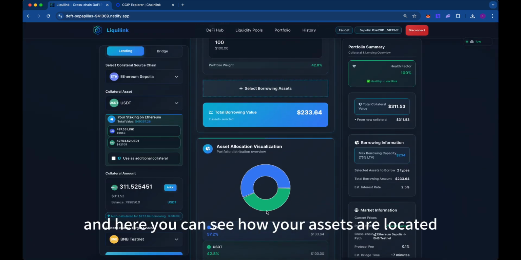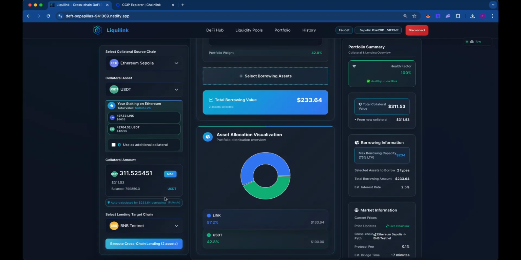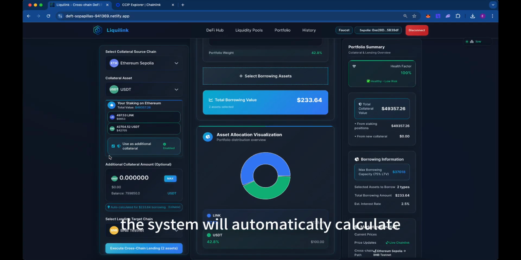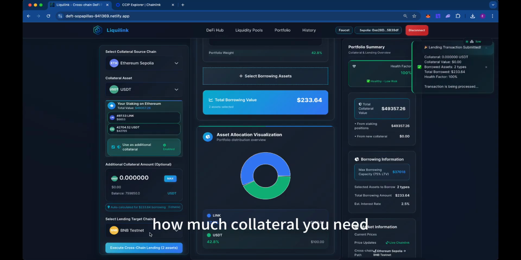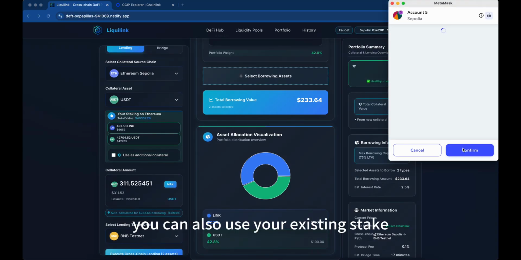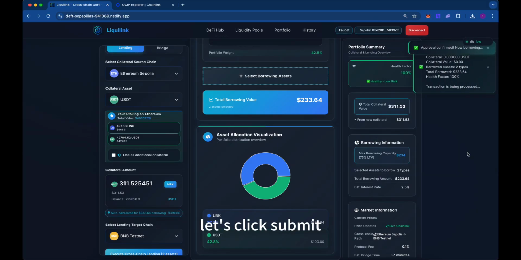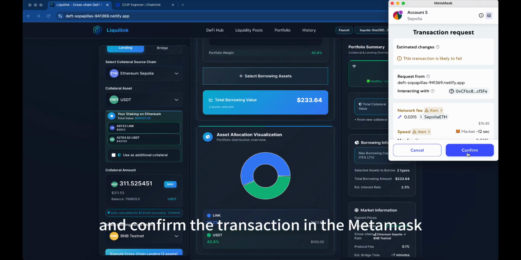And here you can see how your assets are allocated. If you don't enter it manually, the system will automatically calculate how much collateral you need. You can also use your existing staked assets to cover this amount. Let's click Submit and confirm the transaction in MetaMask.